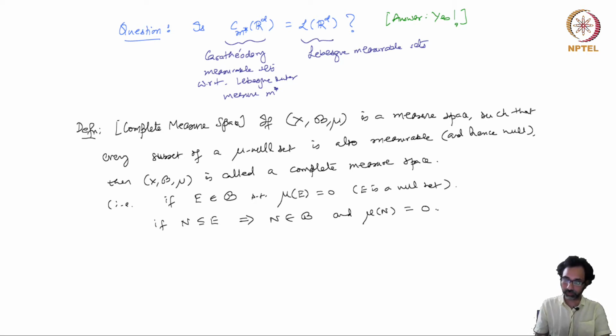So this is the condition that should be satisfied for a measure space to be called a complete measure space.